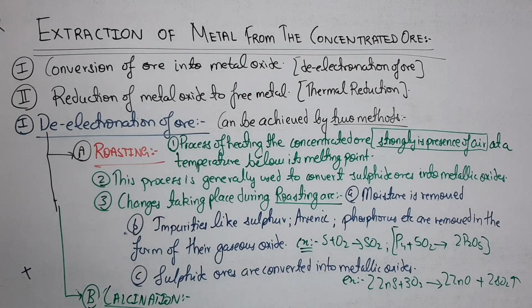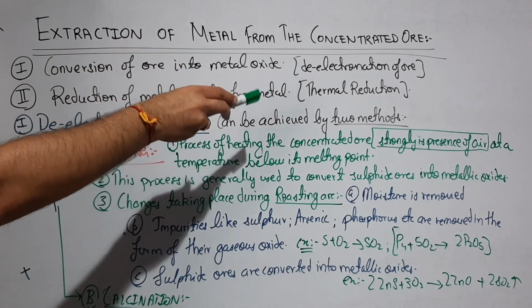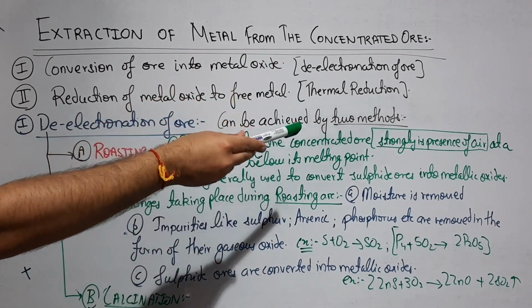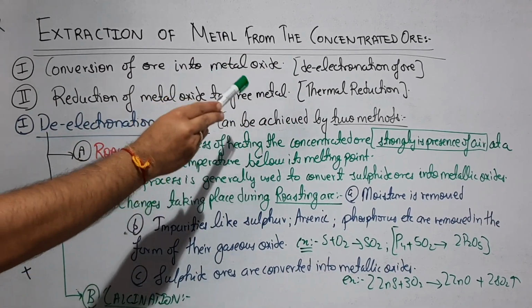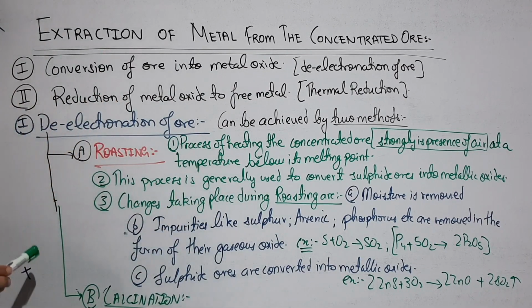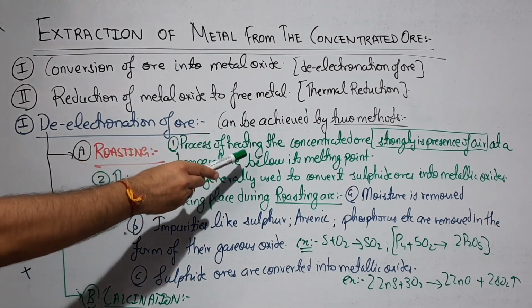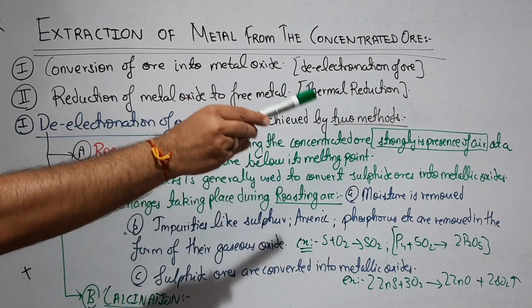So the very first step is the conversion of ore into metal oxide, which can be achieved by two methods. You must have learned these two in your lower classes: roasting and calcination. What is roasting? Like roasting chicken. And calcination means heating in the presence of limited supply or no supply of air, but roasting means strongly heating in the presence of air. So it is the process of heating the concentrated ore strongly in the presence of air.